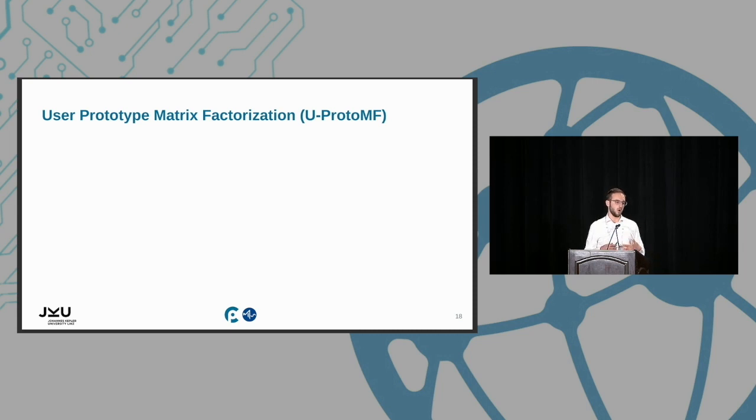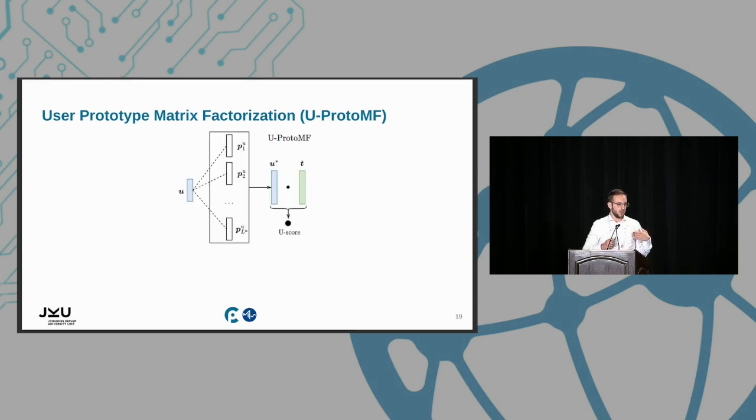In this case, we have the user prototype matrix factorization, or user ProtoMF in short. Following the same schema as before, before computing the final recommendation score, we first take the user embedding and compute the similarity with the several prototypes in the system. These prototypes are learnable embeddings that we learn together with the system. In this case, we use a similarity function called the shifted cosine similarity.